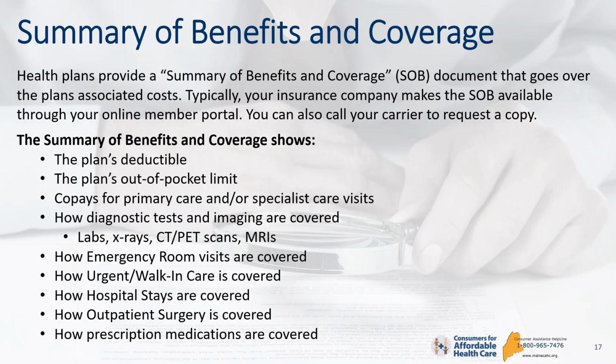Summary of benefits and coverage. Health plans provide a summary of benefits and coverage document that goes over the plan's associated costs. Typically, your insurance company makes these documents available through your online member portal. You can also call your carrier to request a copy.